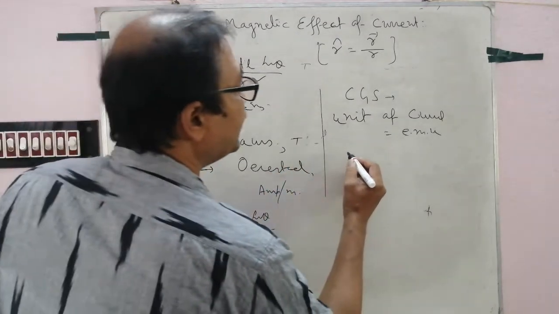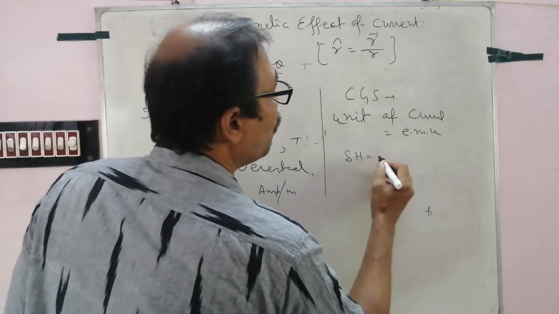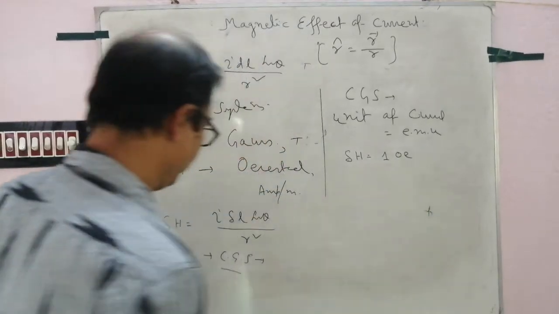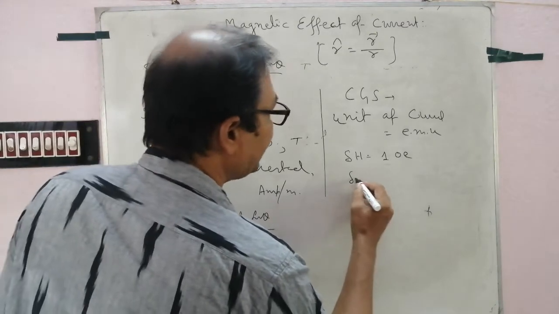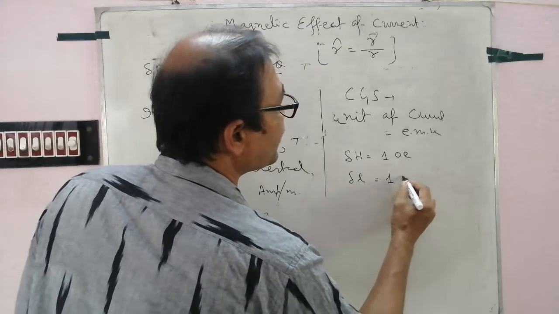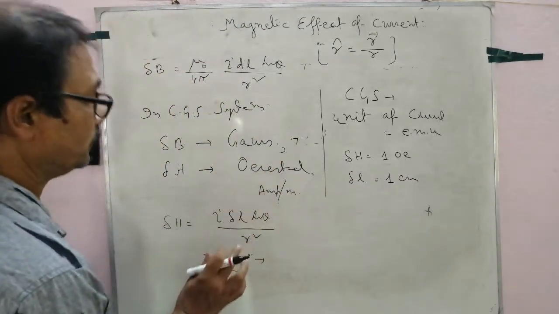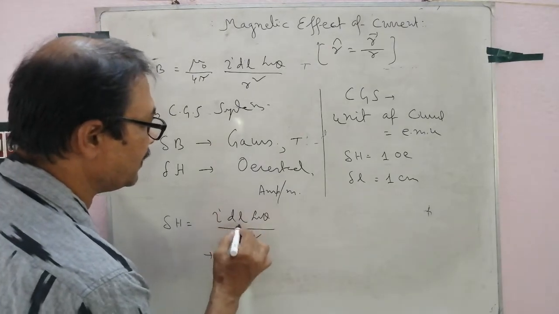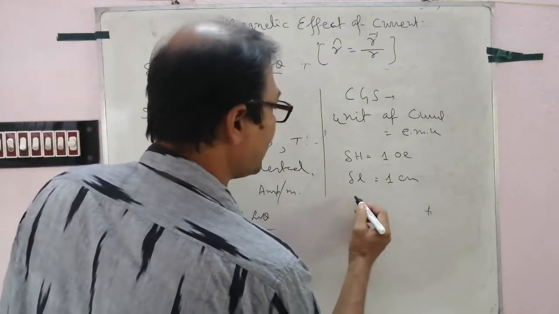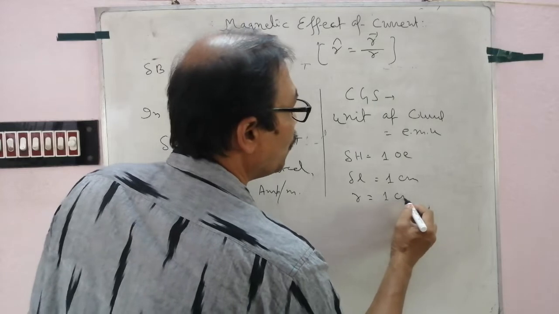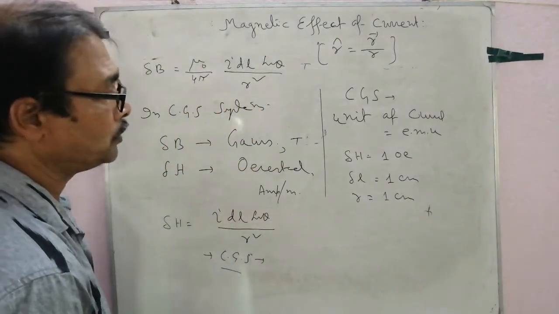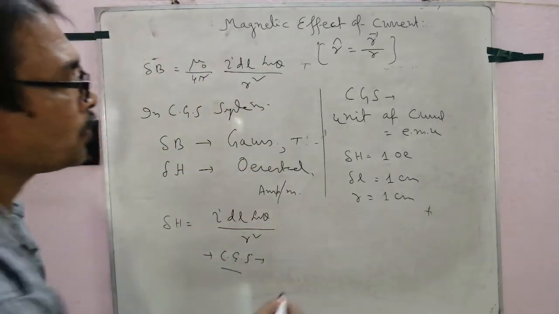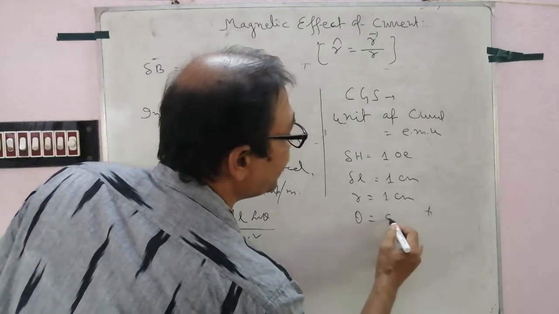Follow. Delta H equal to 1 Oersted, delta L or DL same, 1 cm, R equal to 1 cm. Follow. Theta equal to 90 degree.